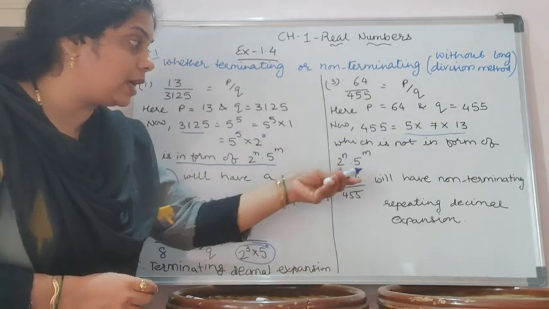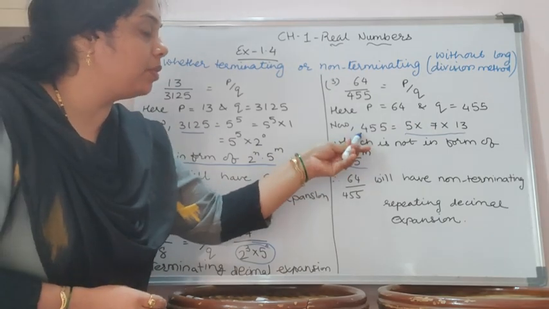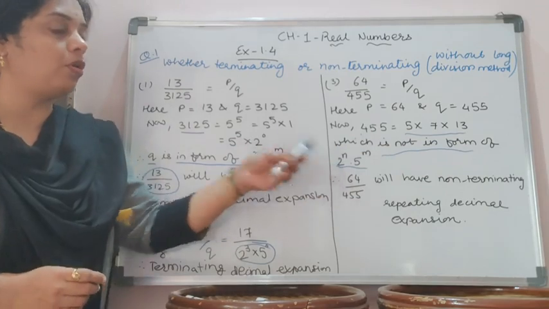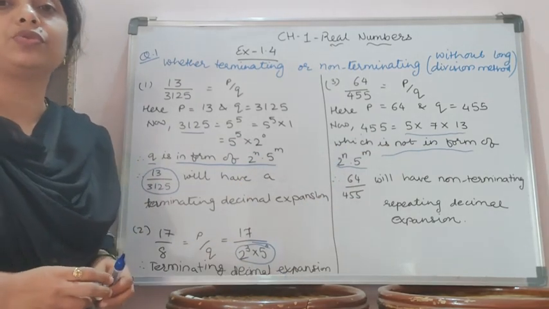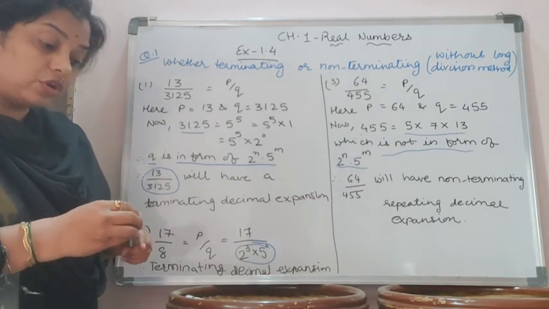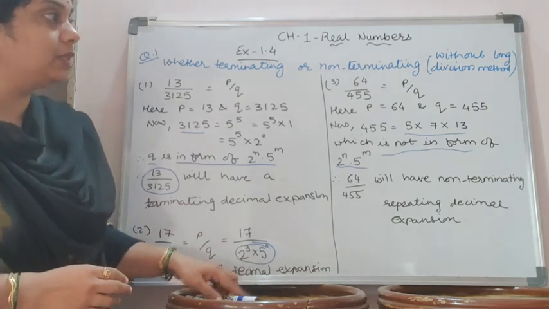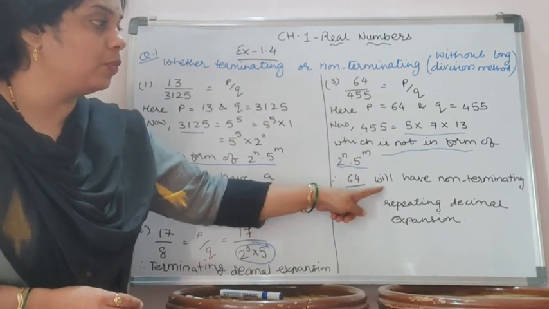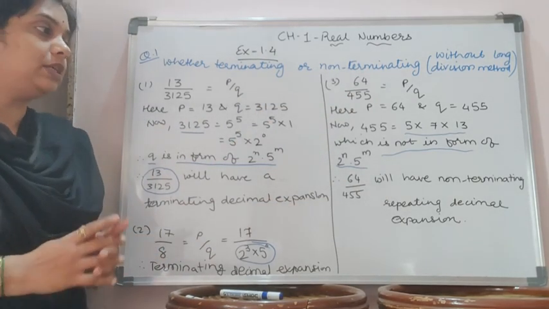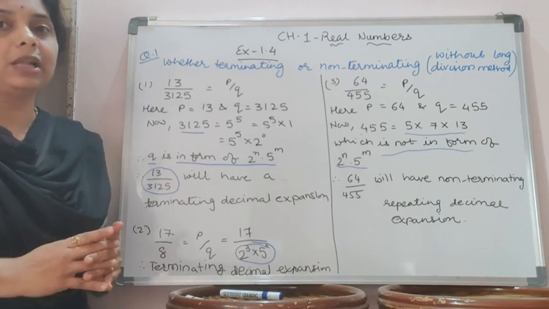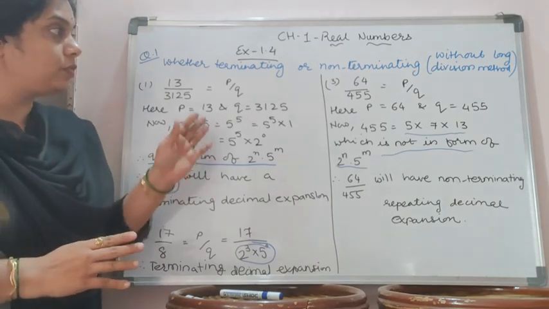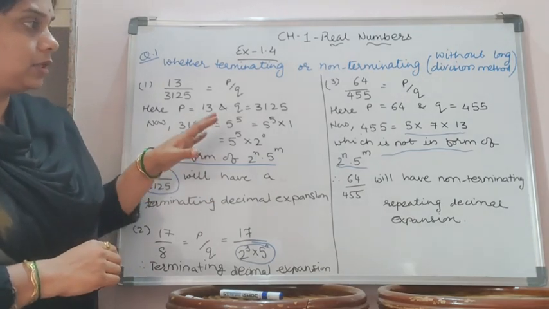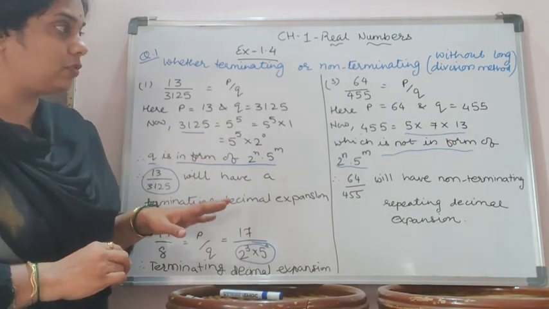So we can say that this number 455 is not in the form of 2 raised to n, 5 raised to m, and if it is not in the form, it means this number 64 by 455 will have non-terminating repeating decimal expansion. For the rest of the sums, you have to follow the same method.